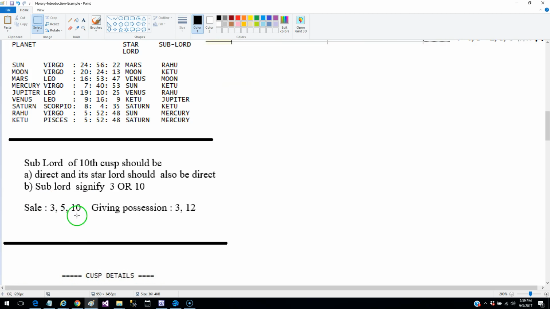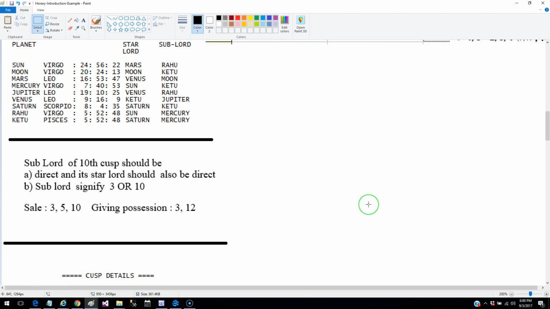What does this mean? It means that sale will happen when the significators of the 3rd, 5th and 10th house, the planets signifying the 3rd, 5th and 10th house, operate jointly in the Mahadasha. And the giving position of the property is indicated by the combination of 3 and 12, which basically means that when the significator of the 3rd house and the significator of the 12th house appear together in the timeline of Mahadasha, then the position can be given.